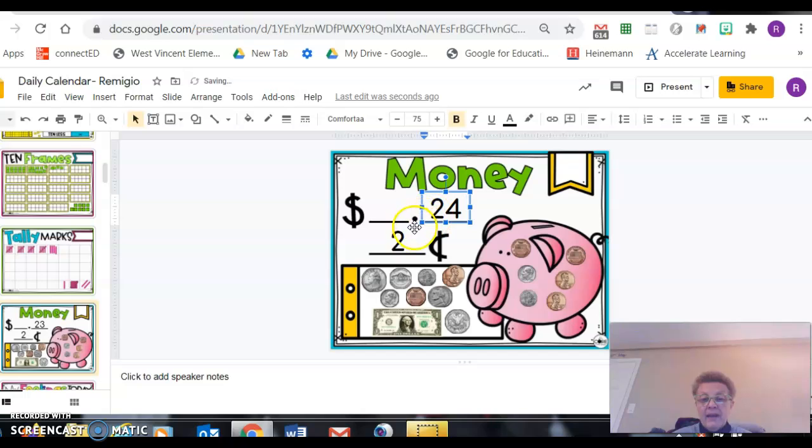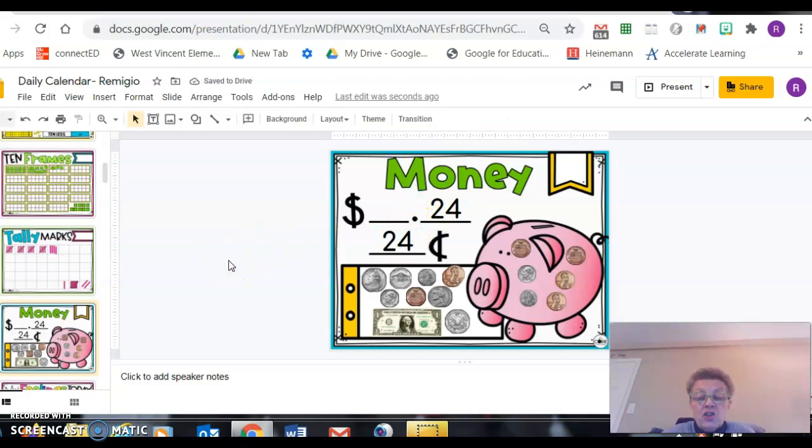I can't make any exchanges. So I have 2 dimes and 4 pennies. Remember that this is the way we show 24 cents using the dollar symbol and the decimal point. This is the way we show 24 cents using our cents symbol.